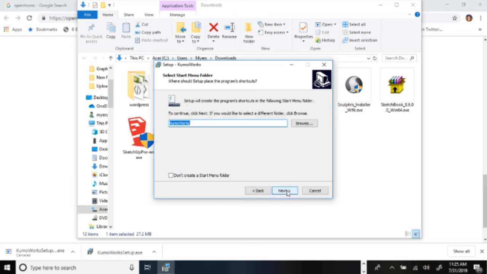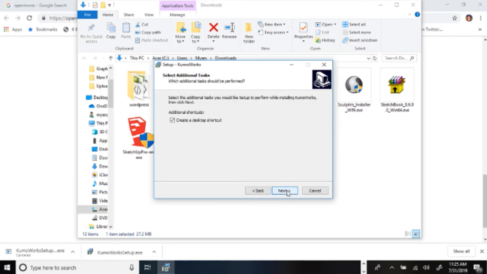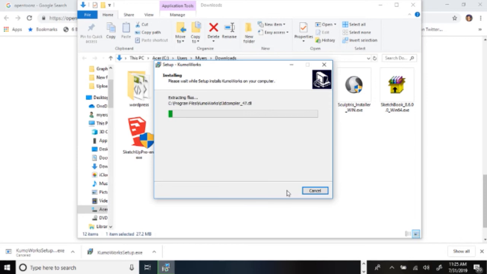The install itself is basically the same thing. And just click finish.